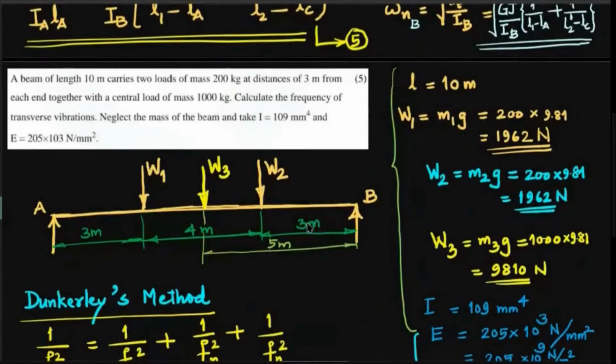See, for delta 1, let me use the same diagram, but don't get confused. For delta 1, you will consider the static deflection due to W1 alone. So in that case, this is the distance of the load W1 from both the ends.